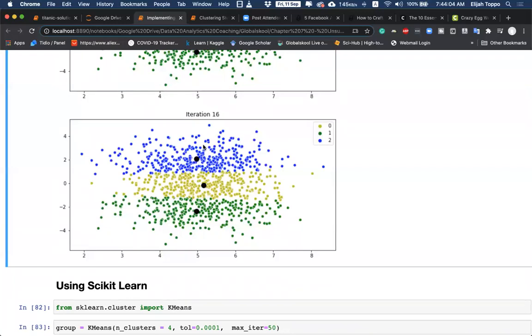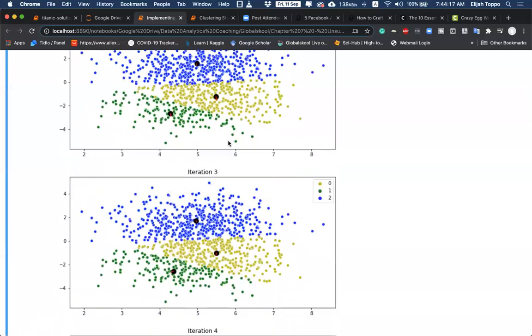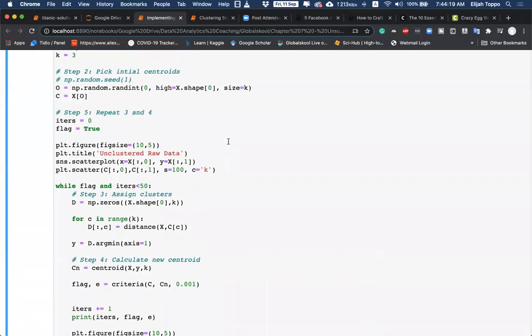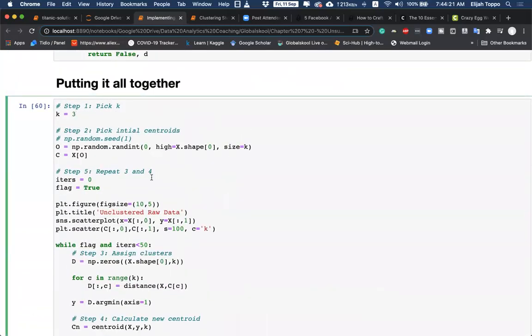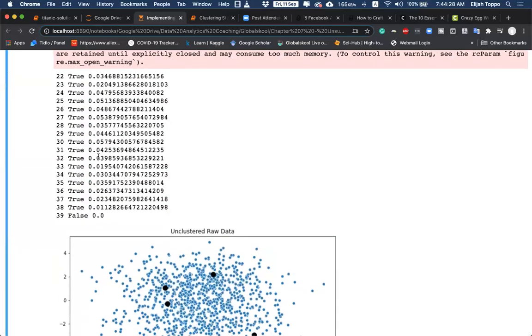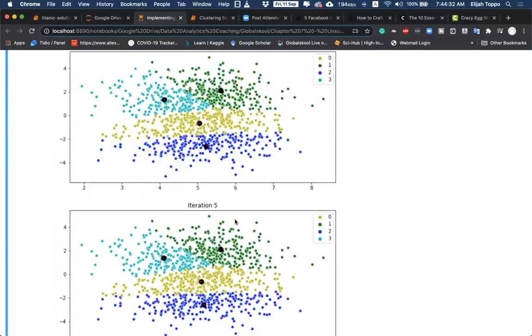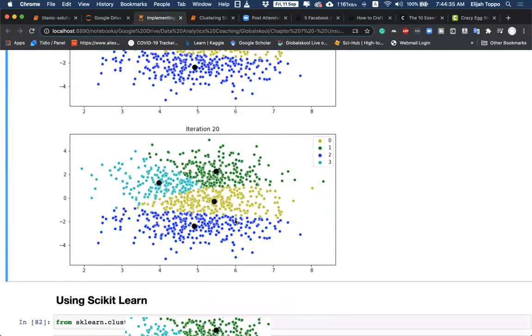Let us look at a flaw of this model as well. We are looking at all good things. What happens if we start this data with k equal to 4, with 4 centroids? We know that this divides into 3 because we created the data using 3 centroids. But if we start with 4 centroids, let's see what it does. It is taking 39 iterations. These are the initial 4 points. Let me jump to the end.